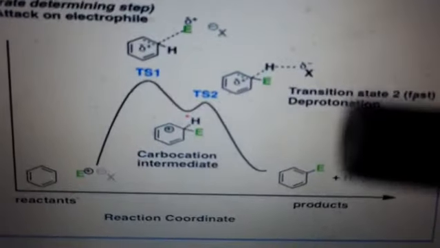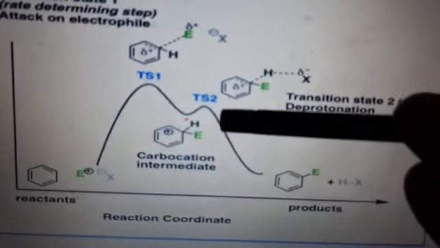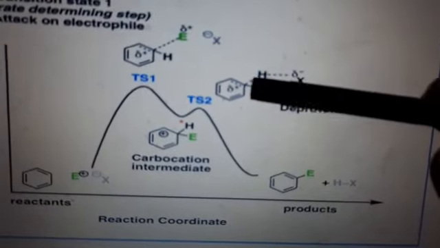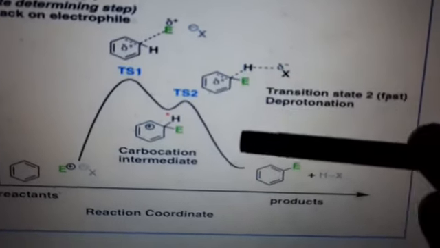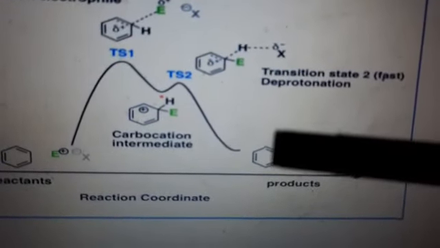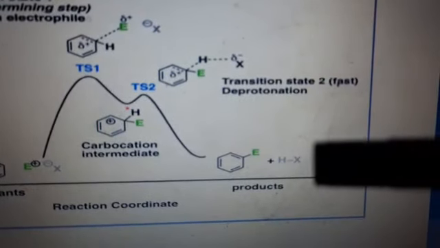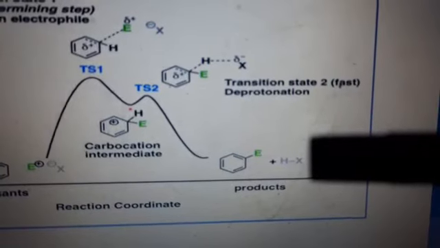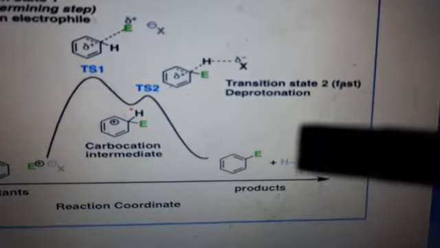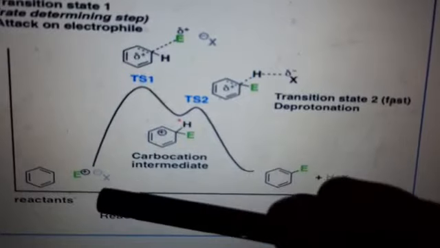This is the state of the carbocation intermediate, and this is the state when H positive is going to be removed. When H positive is removed, the overall stability of benzene or any aromatic compound is retained again, and so the product is formed and H positive is removed by the X negative that was present at the time of generation of E positive.